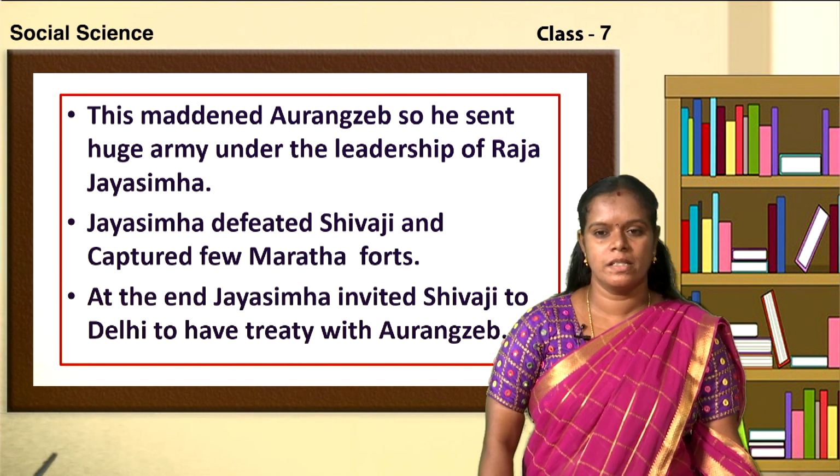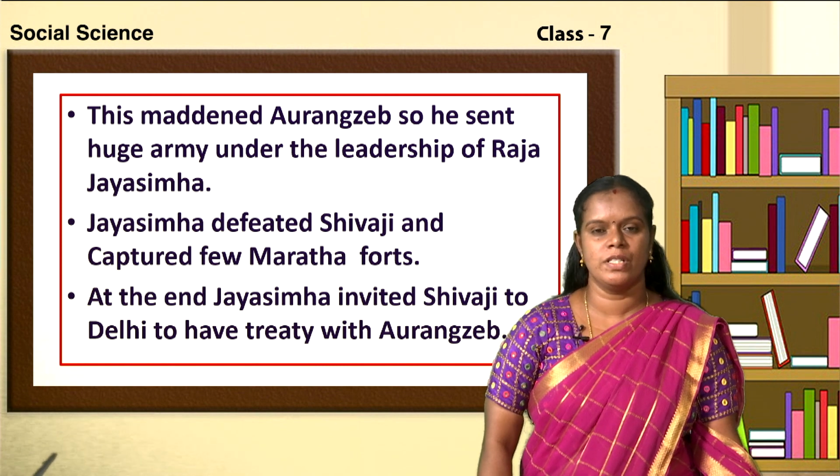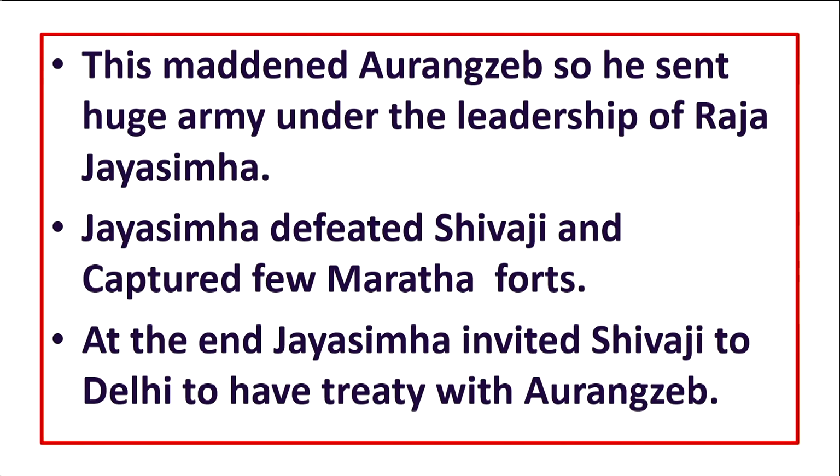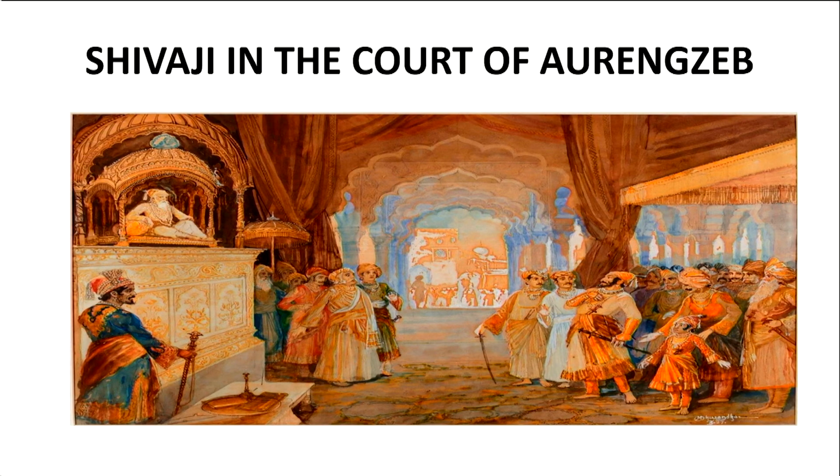At the end, Jayasimha invited Shivaji to Delhi to have a treaty with Aurangzeb. So children, the word treaty here means an agreement between states which is formally concluded. In this picture children, you can see Shivaji along with his son and men has come to the court of Delhi to meet Aurangzeb.